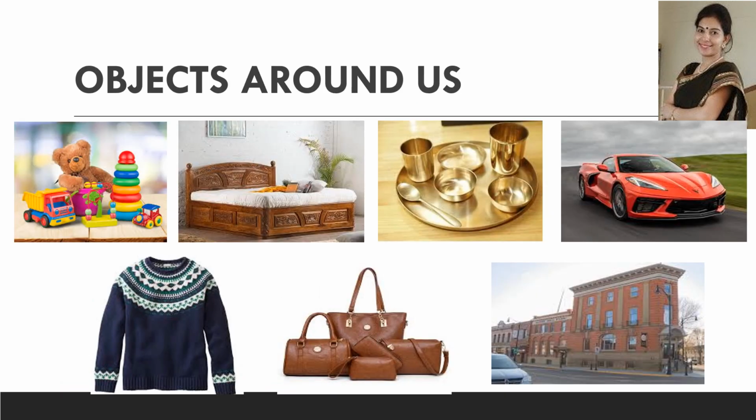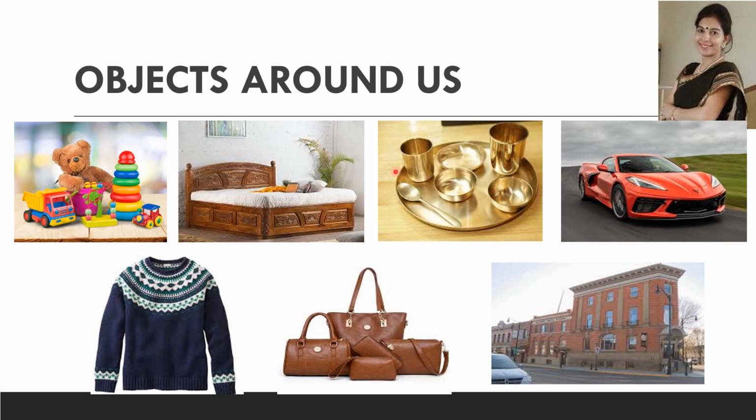So if we look around, we can easily find toys, furniture, utensils, vehicles, dresses, bags and buildings. Based on our observations, we can conclude that all the objects have different colors, shapes and properties.